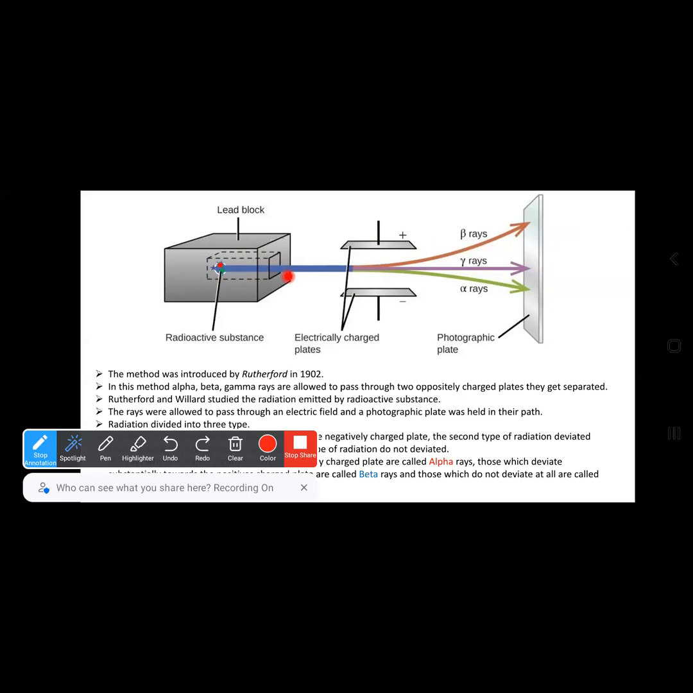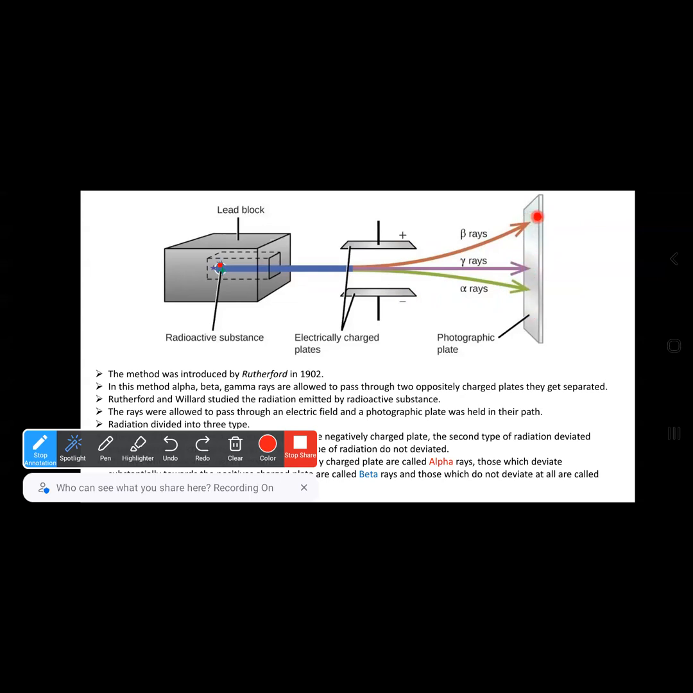When the radiation passes through this electric field between these two plates, the radiation gets deviated, gets deflected. The radiation which deflects towards the positive plate is known as beta radiation or beta rays. The radiation which deviates towards the negative plate is known as alpha rays or alpha radiation. The radiation which does not deviate at all is known as gamma radiation.